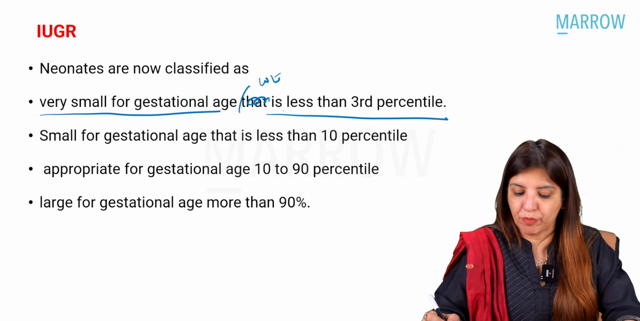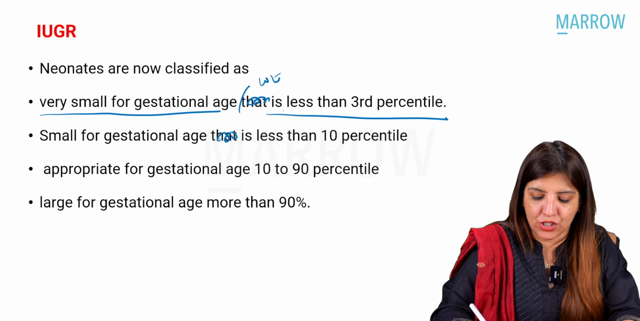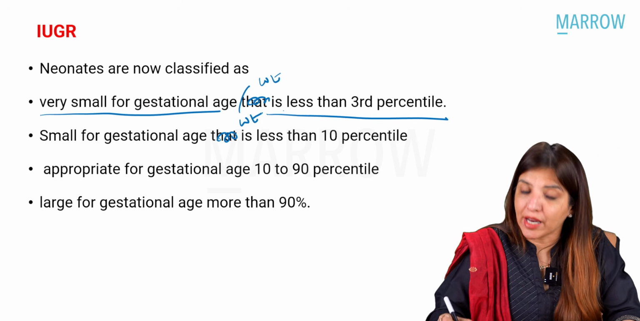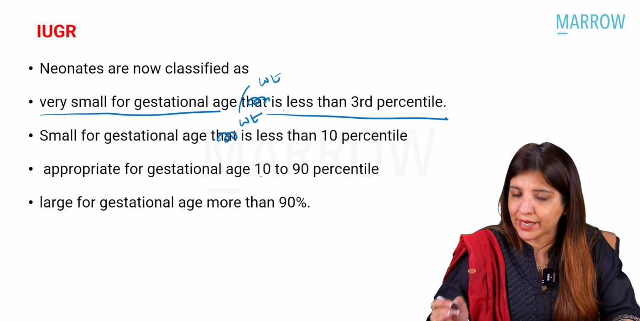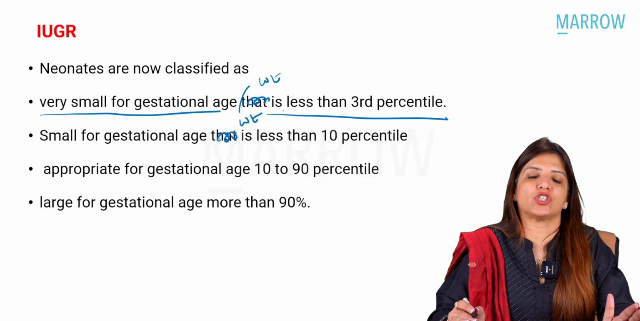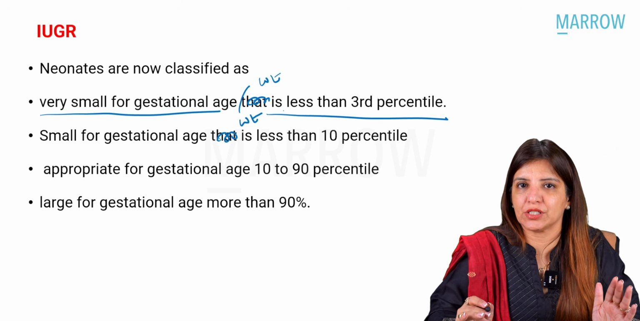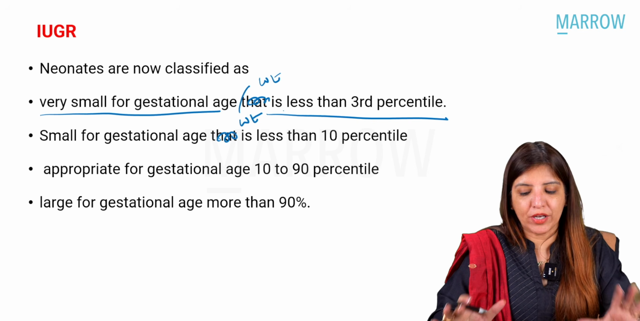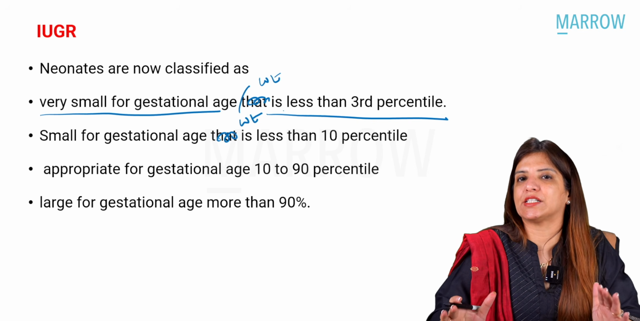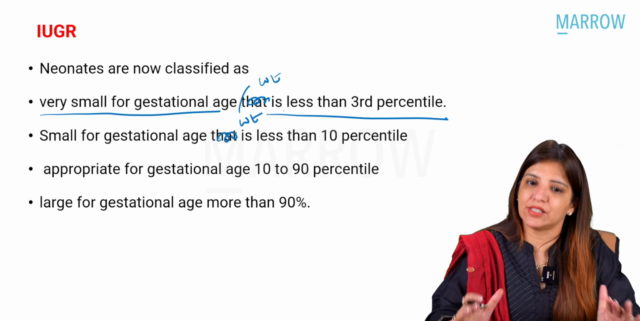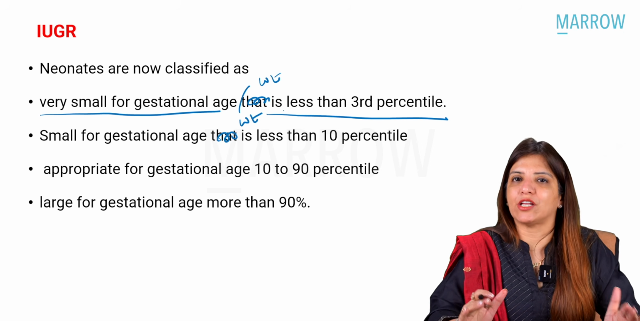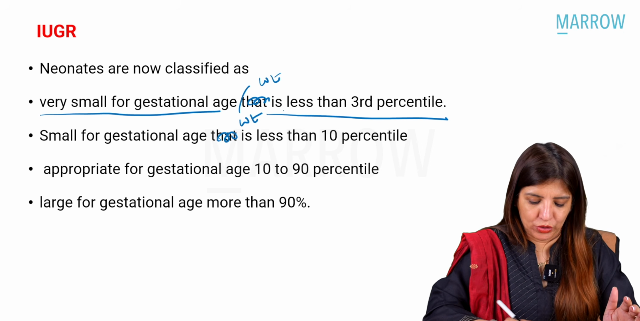3 percentile, small for gestational age if their weight is less than 10 percentile, and appropriate for gestational age if their weight is between 10 to 90 percentile, large for gestational age if their weight is more than 90 percentile. Have you understood? So, very small for gestational age if weight is less than 3 percentile, small for gestational age if less than 10 percentile, appropriate 10 to 90, large for gestational age more than 90.